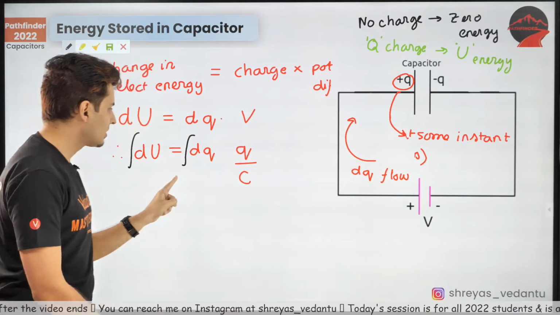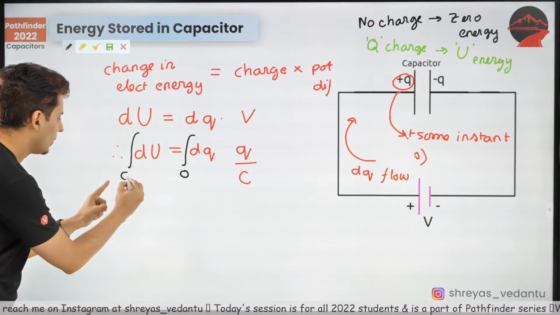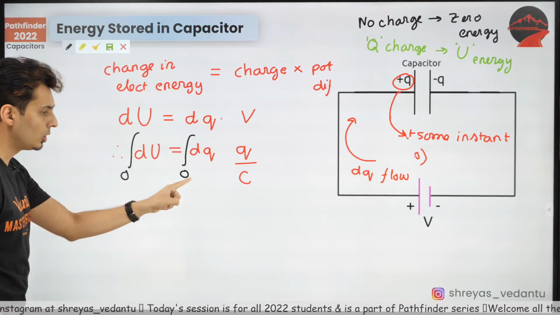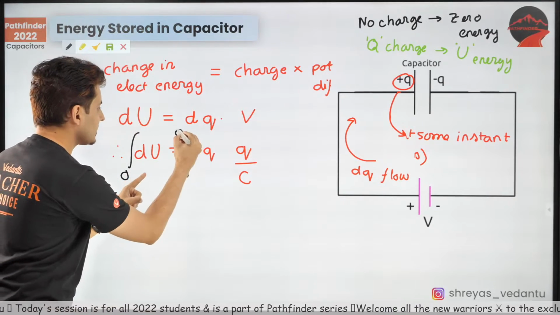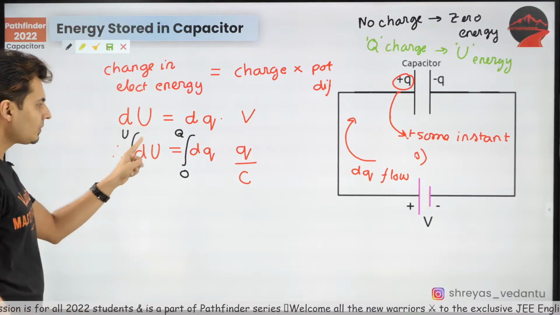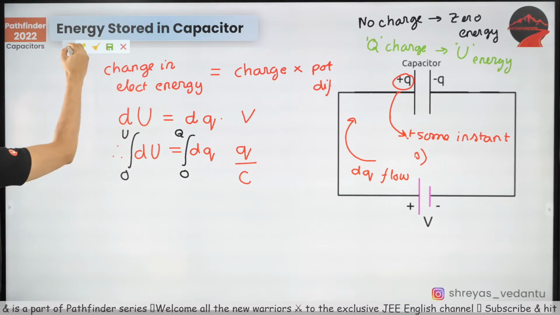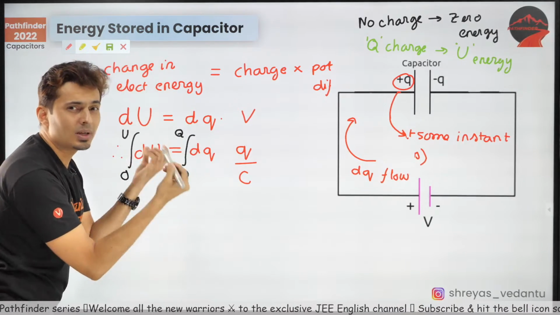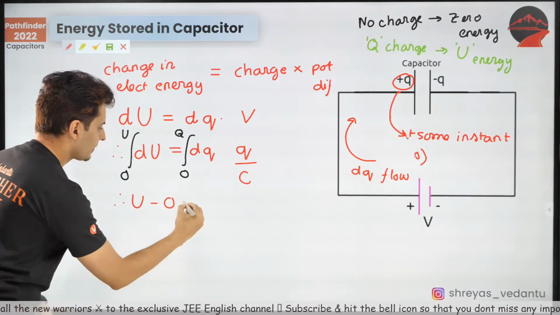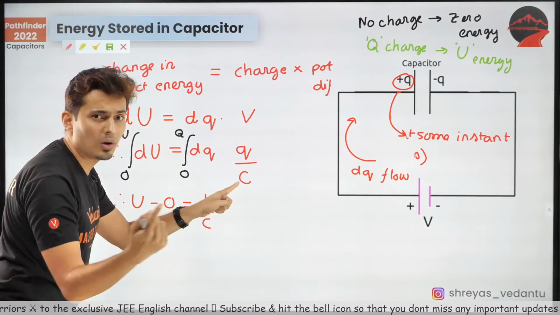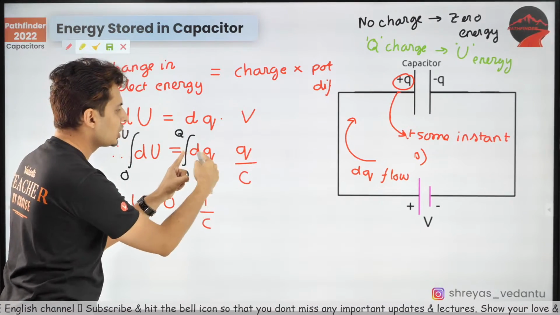When there is no charge, the energy stored in the capacitor is 0. Lower limits. Upper limits. When the charge finally is Q, then the energy stored is U. Therefore, what am I going to get? Well, integral of dU is just U, so it's going to be U, and then you put 0 and subtract them. And over here, well, 1 by C is a constant, right? So constants always go outside the integral. Here you have Q dq.